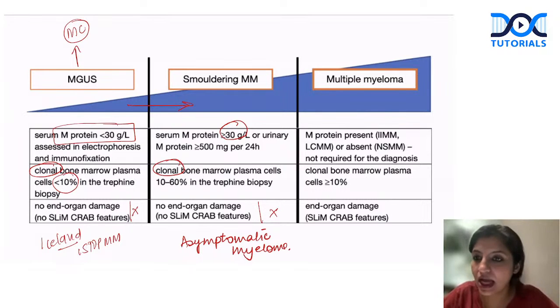So remember in your brain that whenever you're looking at asymptomatic myeloma, this is basically a smoldering myeloma. No CRAB, no SLiM, only the M spike is there, and the bone marrow shows clonal plasma cells more than 10%, but it should not be more than 60%. You know why? Because the SLiM criteria, which we will study now, says that if the clonal plasma cell number crosses 60%, it is multiple myeloma. Remember that point always. Now, when we talk about multiple myeloma, everybody has to be very clear on this point.